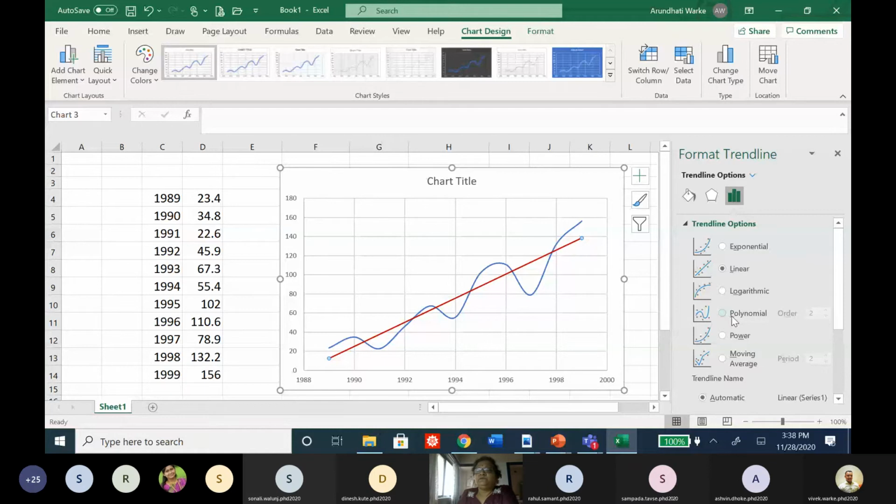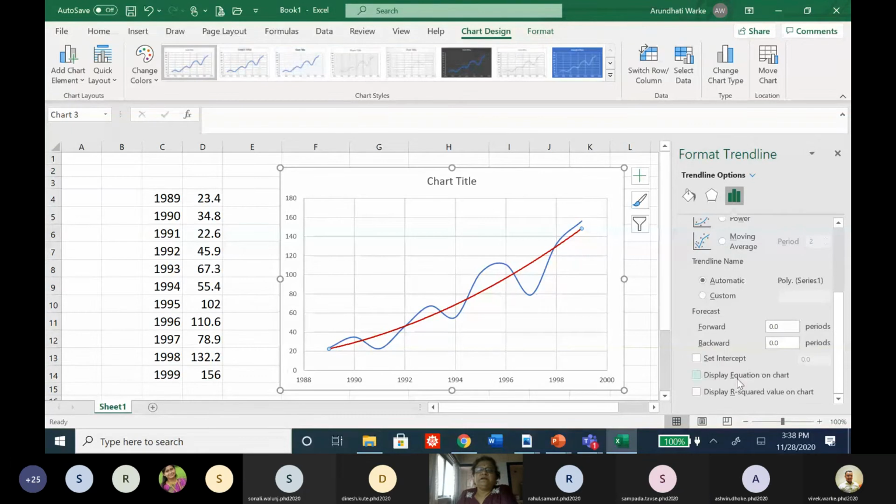See, before that, if you select a linear one, some of the points may not lie on this line. But the moment you select polynomial, you can see some more points may lie on it. And if you increase the degree of this polynomial, you will see that the curve is slightly coming near to that. Can you see it? Can you see that the deviation can be reduced the moment you increase the degree of the polynomial? If you decrease the degree, this is a polynomial of order 2, right? Can you observe it?